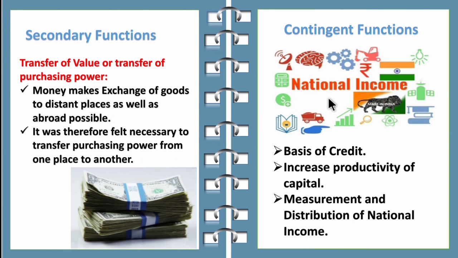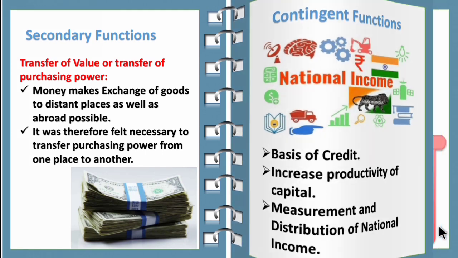Now let's move on to the third function, that is the contingent function. It acts as a basis of credit, increases productivity of capital, and helps in measurement and distribution of national income. So these come under contingent functions.